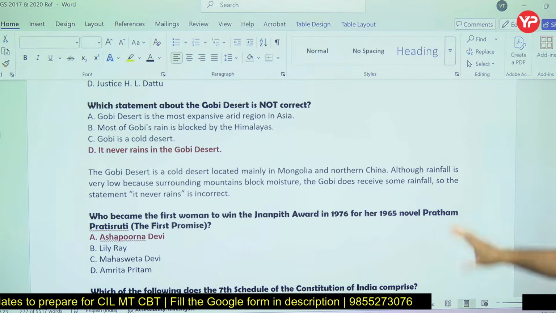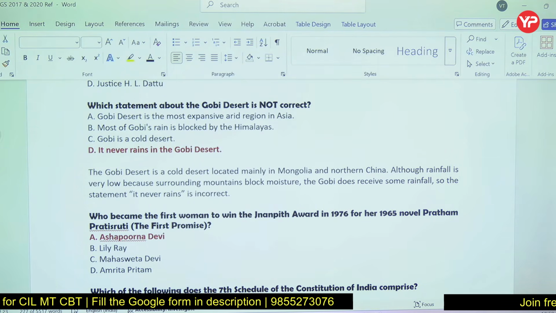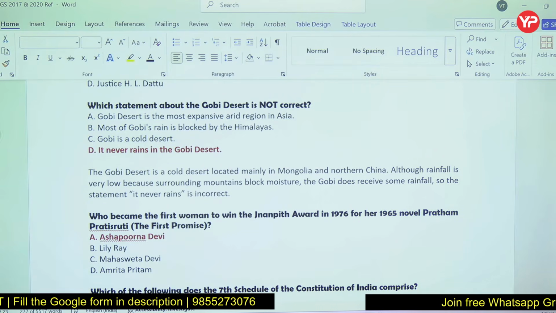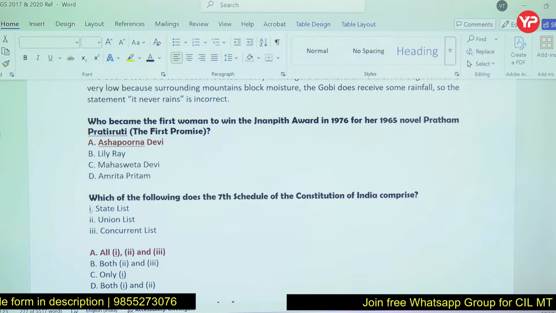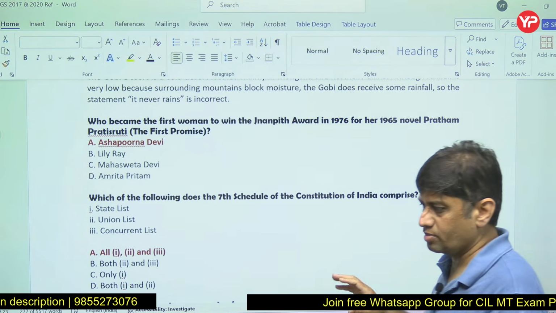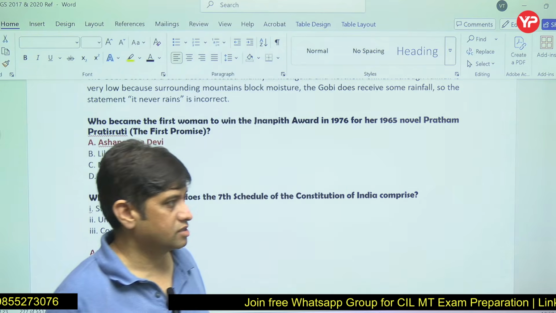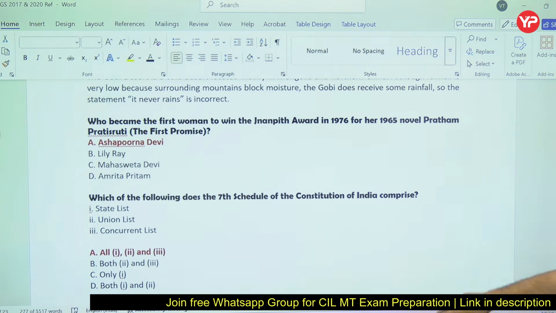Gobi Desert, so you know, it's in Mongolia and northern China. Rainfall is there, but very less. It receives some rainfall. It does not, never rain. Whenever the statement is an extreme statement, something with never, always, these are wrong statements. So whenever you see these statements, you should understand they are wrong statements.